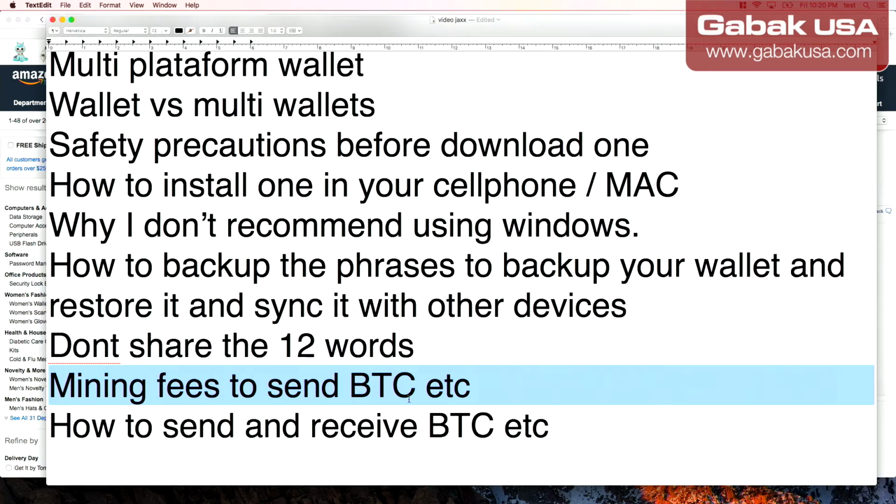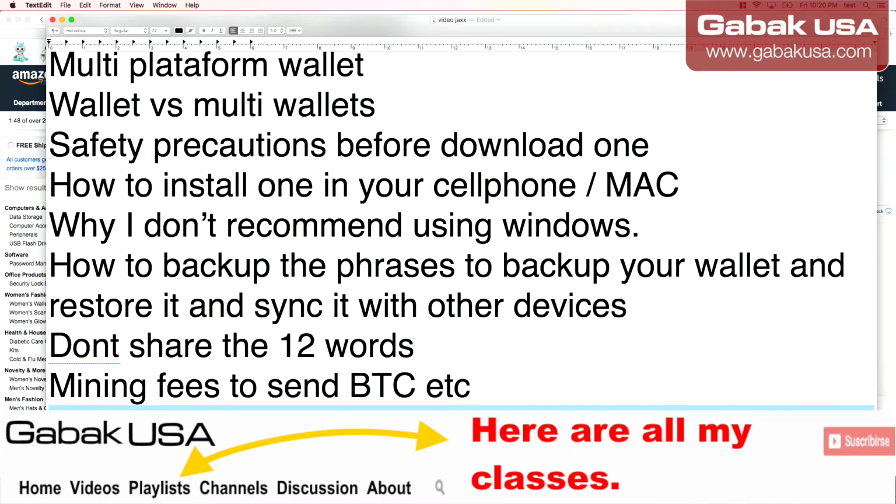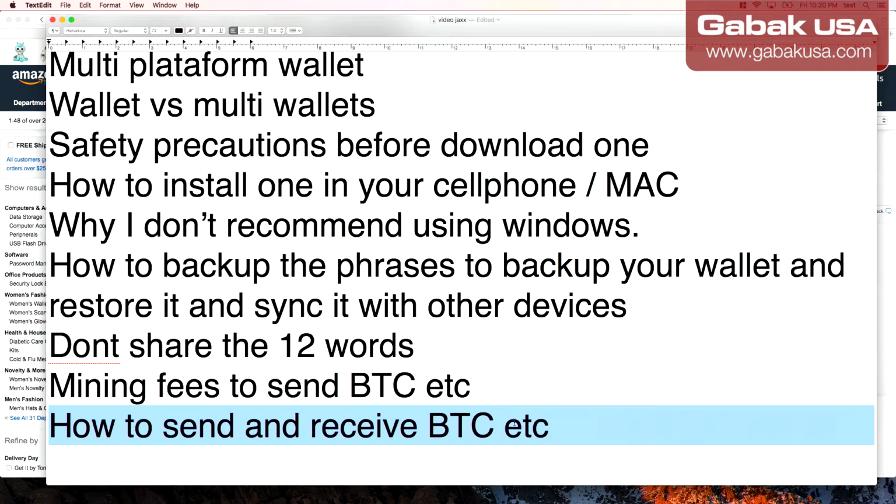Also, how to send and receive, how to send cryptocurrency paying the least amount of fees. So that is very important. Otherwise, over time, it may get very expensive. Overall, with Bitcoin, at least for now, it's very expensive until they start implementing the Lightning Network that is coming soon, hopefully 2018. So later on we are going to talk about how to send and receive BTC, in this case Bitcoin, or any other cryptocurrency. So let's start with the first one.